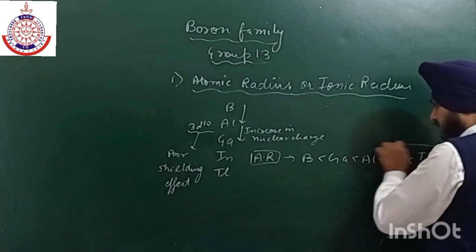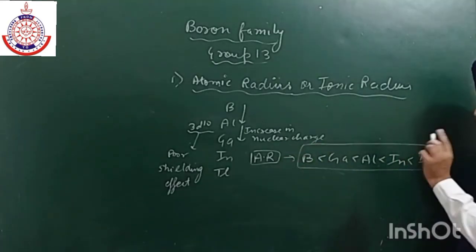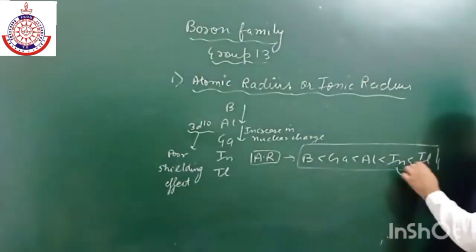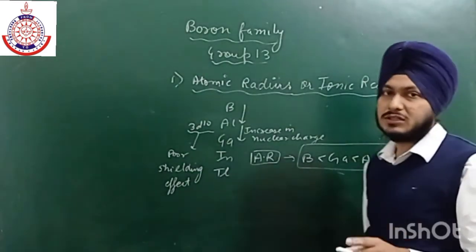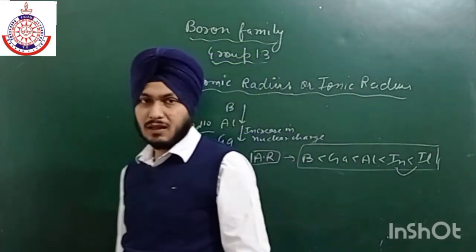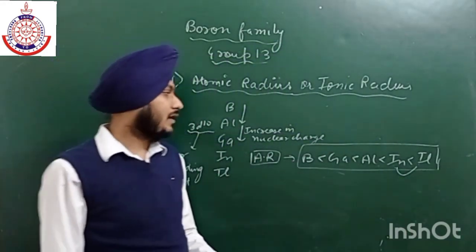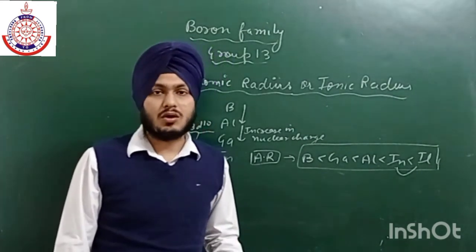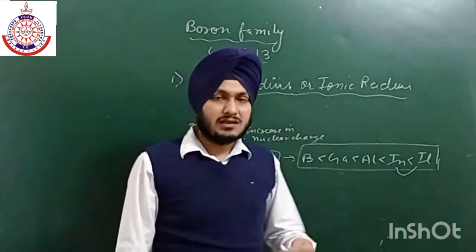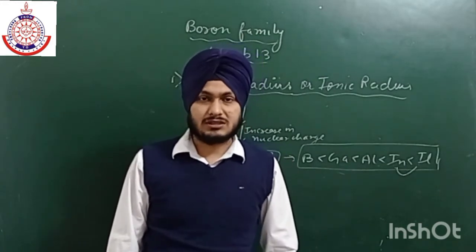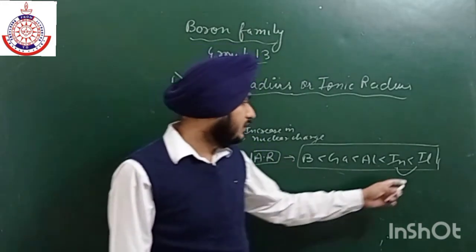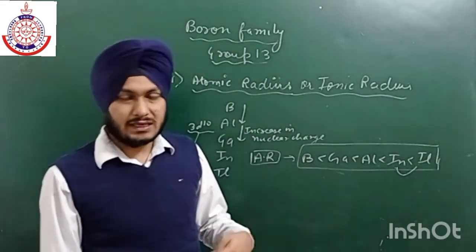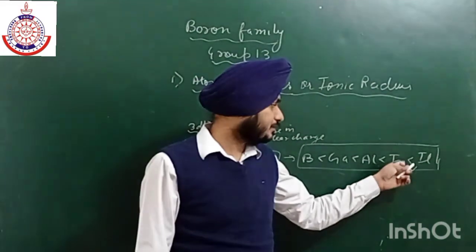Okay, so one more thing, there is a very less difference in the atomic radius of indium and thallium. That is again due to poor shielding effect of f orbital, but the nuclear charge isn't able to overpower the effect of the increase in the shell number. That is why thallium की जो atomic radius है, that is greater than that of indium.